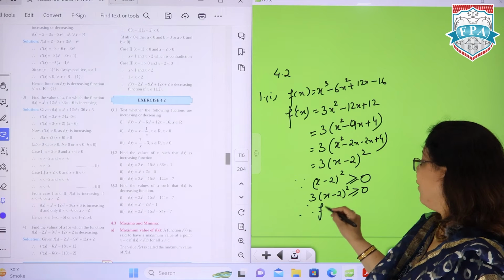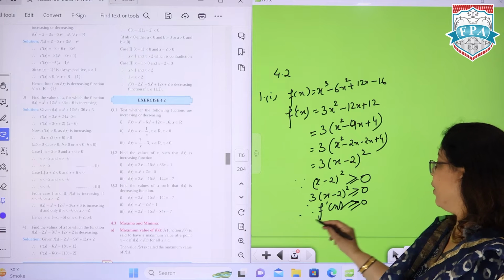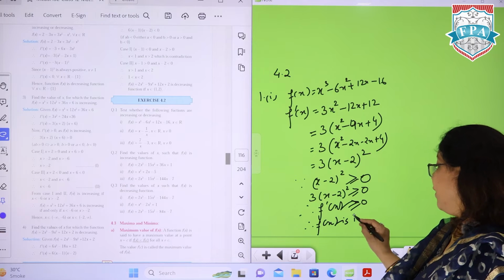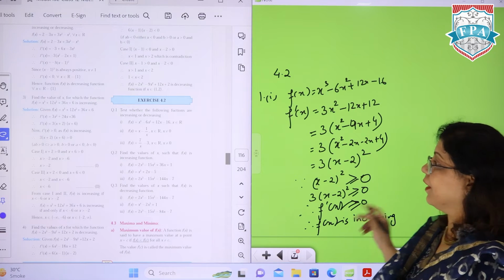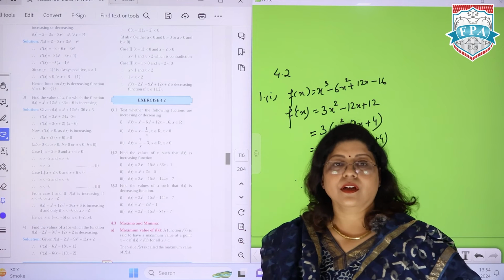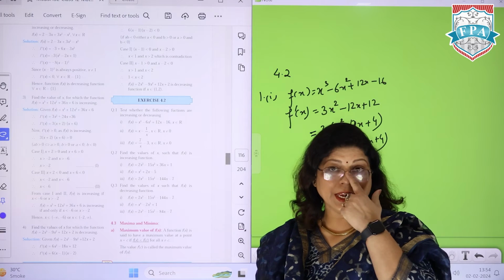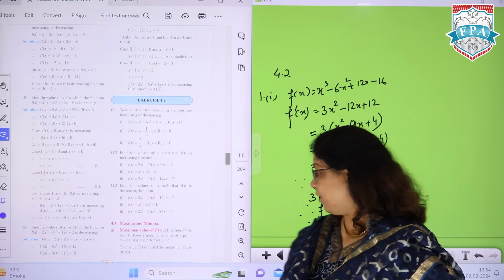Therefore, f dash x is greater than or equal to 0 and therefore fx is increasing. Now the equal to part we also definitely take at stages when it is increasing or decreasing. When we take only greater than or less than, without equal to, that is the strictly increasing, strictly decreasing part.